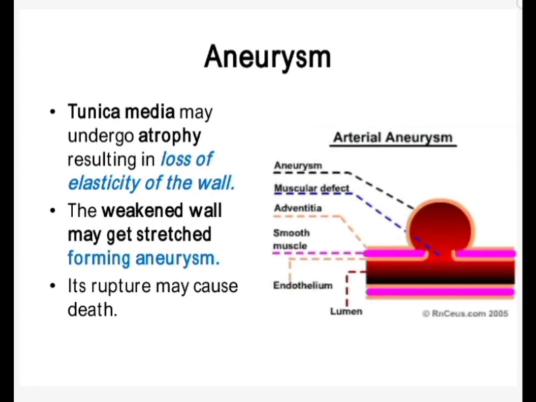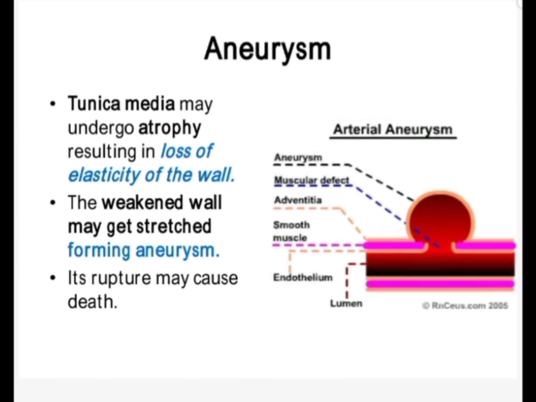There is another abnormality, that is aneurysm. Tunica media may undergo atrophy, resulting in loss of elasticity of the wall, and the weakened wall may get stretched, forming an aneurysm, and its rupture may cause death.